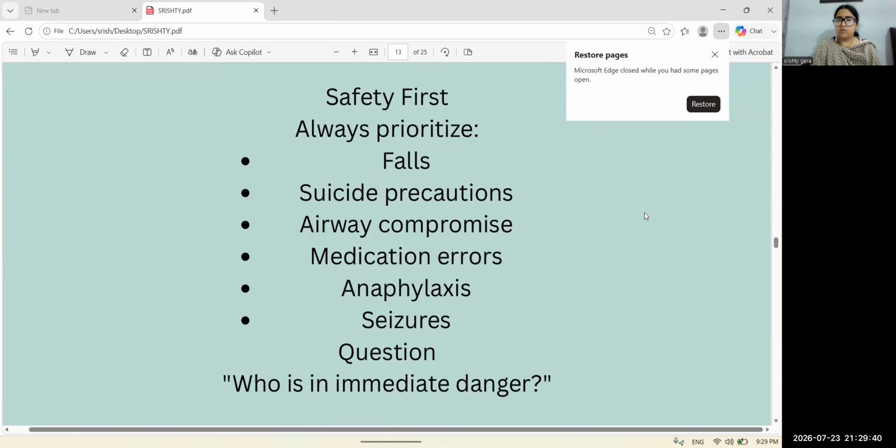Then the safety comes, always prioritize falls, suicide precautions, or airway compromise, medication error, anaphylaxis, seizures. The question is who is in immediate danger. We need to question ourselves, who needs our intervention first, who is in immediate danger. Okay.